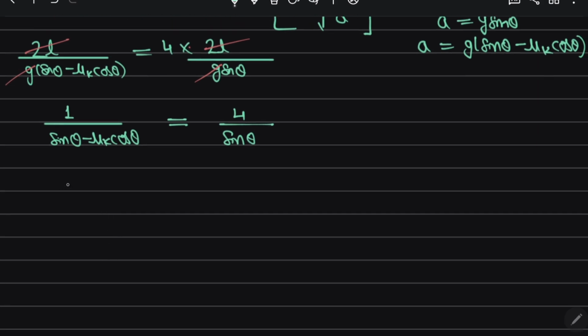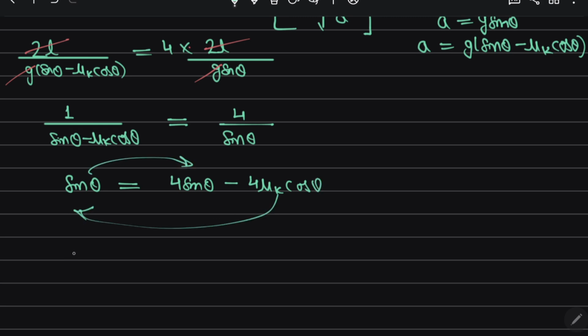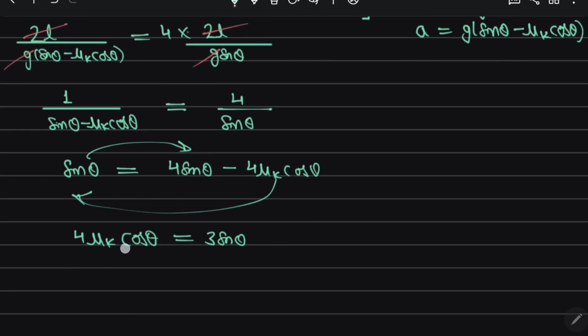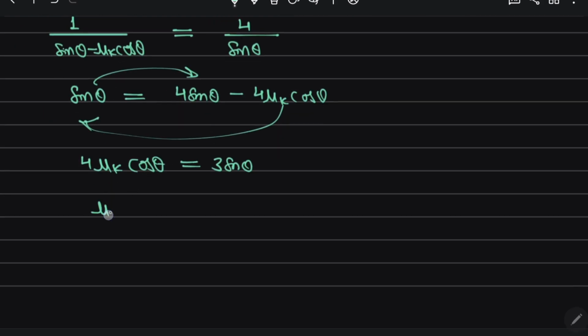So I do cross multiplication. So sin theta is equal to 4 times sin theta minus 4 times mu k cos theta. So if this sin theta comes to that side and this goes to this side, this becomes 4 mu k cos theta, that is equal to 3 sin theta. So here you see that mu k is equal to 3 by 4 tan theta.